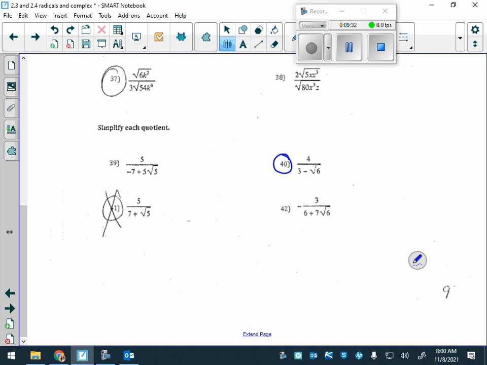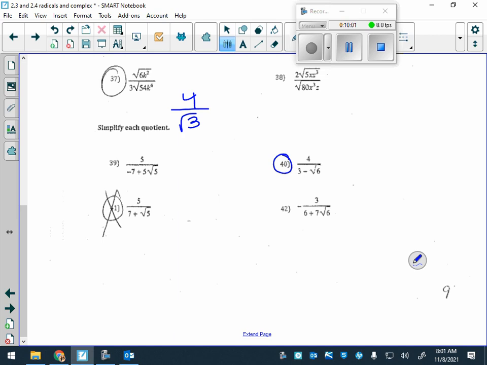So, since this is different, right? It's not like 4 over root 3, where we could multiply top and bottom by root 3. This is different because we have 3 minus root 6. Okay? How would we go about getting rid of that radical?